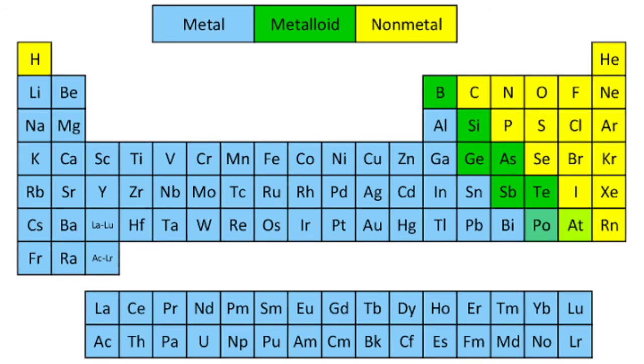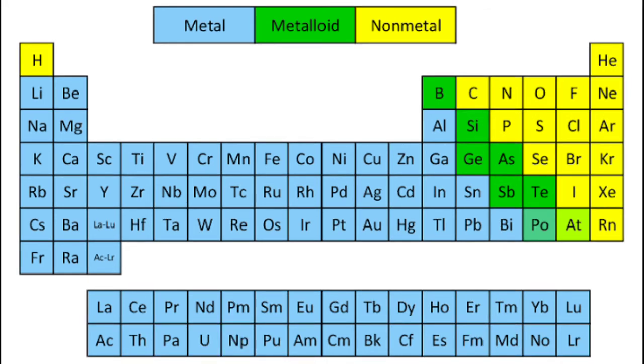Then in between the metals and non-metals, there is a zigzag pattern that aligns the metalloids. These metalloids are elements that have some properties of metals and some properties of non-metals. They are sometimes called semi-metals. Okay, so that is about that.